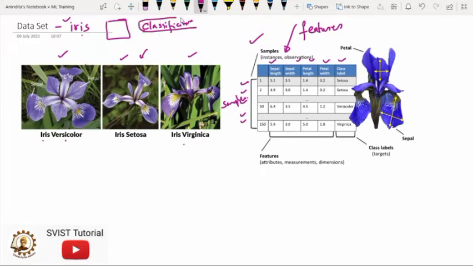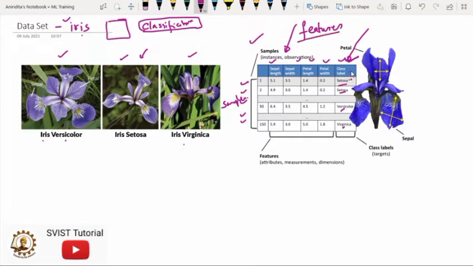Whenever we perform a classification task, there will be one extra column associated with the data set, which is known as the class level. In this case, our class level is known as variety or species. The last column will contain the name or the type of variety of the flower.